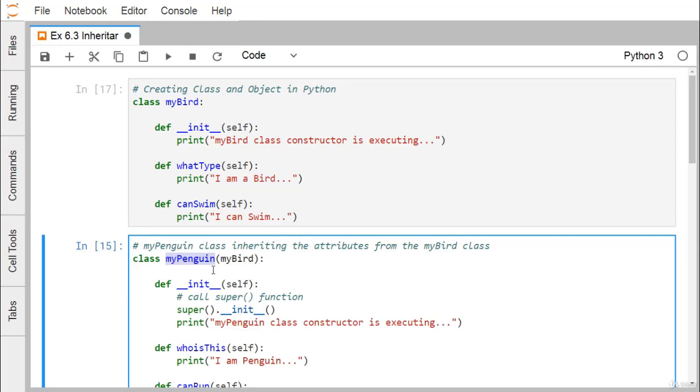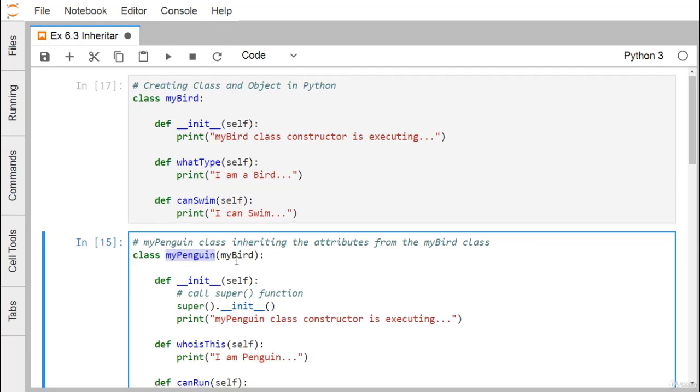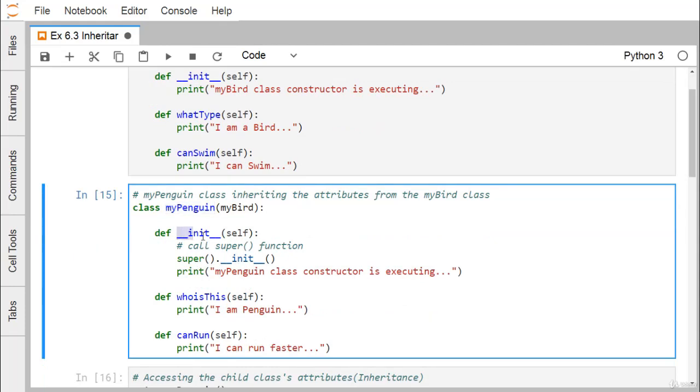In Python, class inheritance is written using this particular syntax. This myPenguin has its own constructor, and here we are calling the base class constructor. The base class is called by the super method, and its constructor is always the __init__ method. So that is the base class constructor we are calling, and then one statement to get printed. And there are whoIsThis and canRun, the other two methods in this myPenguin class.